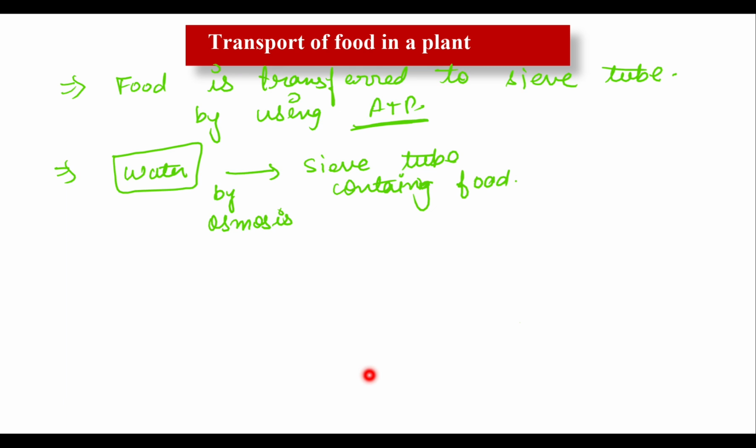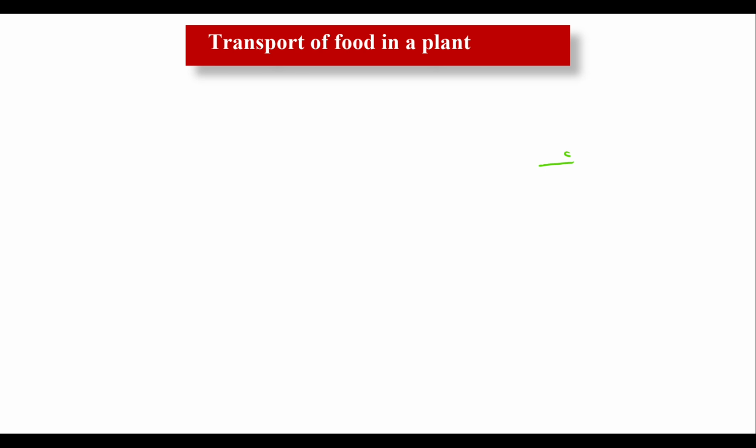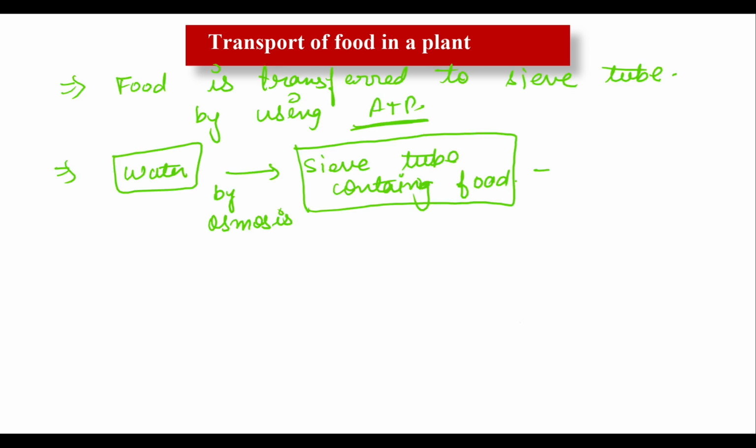So water enters into the sieve tube that contains food by osmosis, and the pressure in the phloem tissue rises. It causes an increase in phloem pressure.